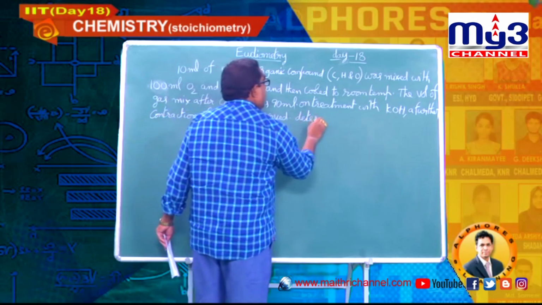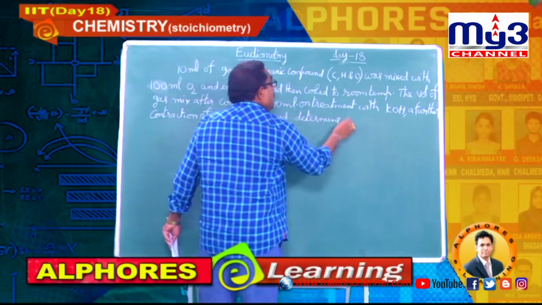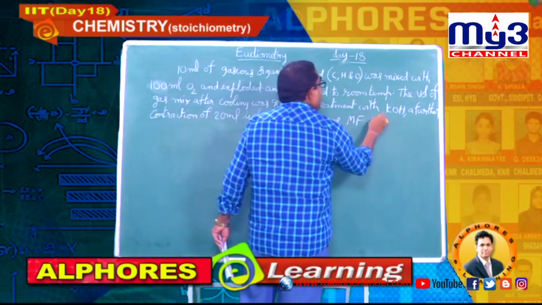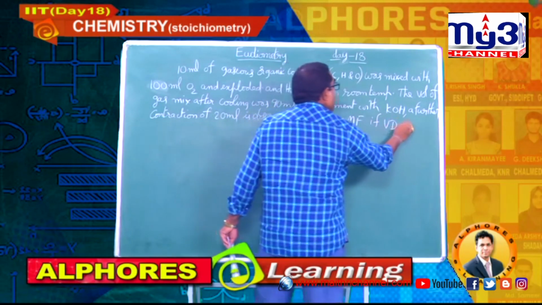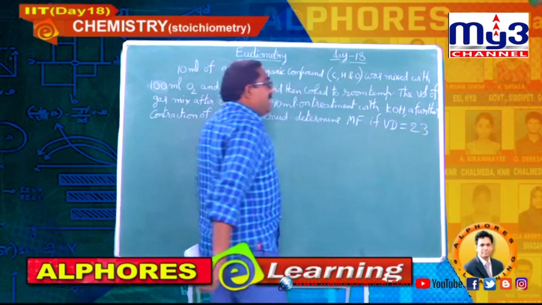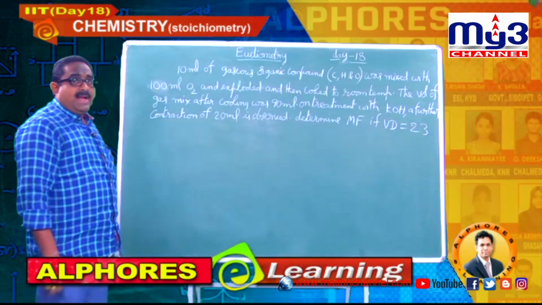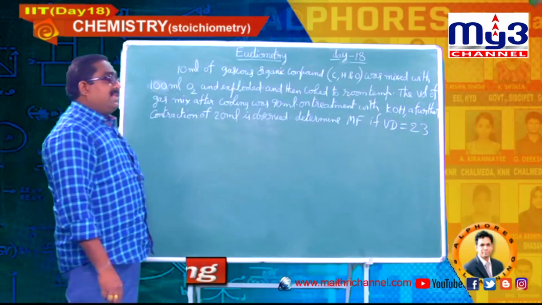Determine the molecular formula if vapor density is equal to 23.